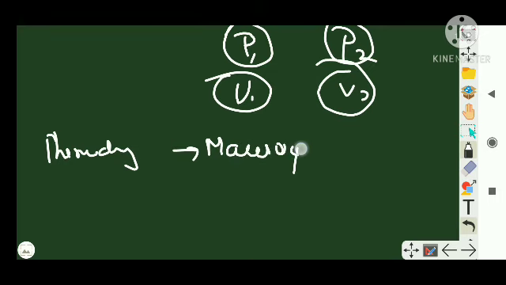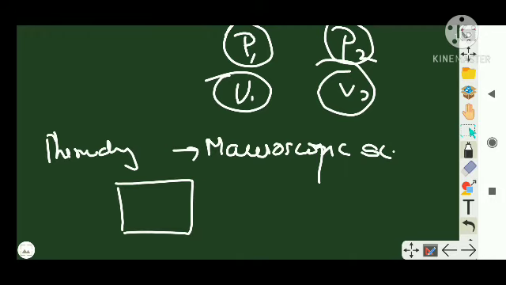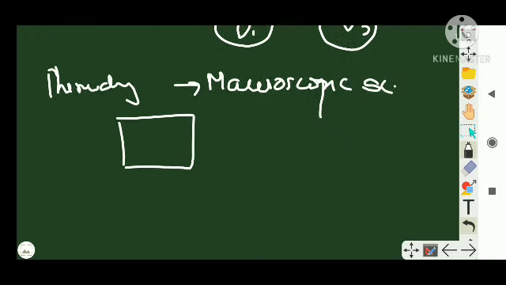Similarly, thermodynamics is a macroscopic science. So what do you mean by macroscopic science? It means it only deals with bulk systems, right? Bulk system means, see, I am talking about a can, right?